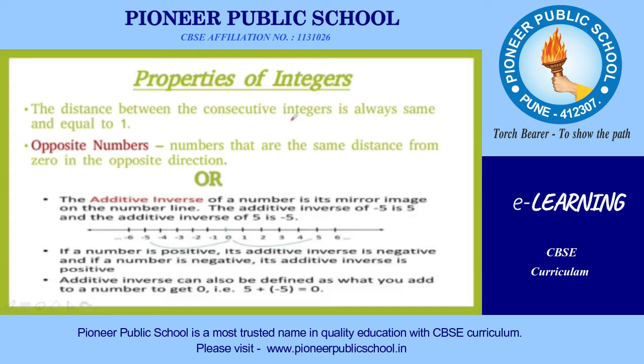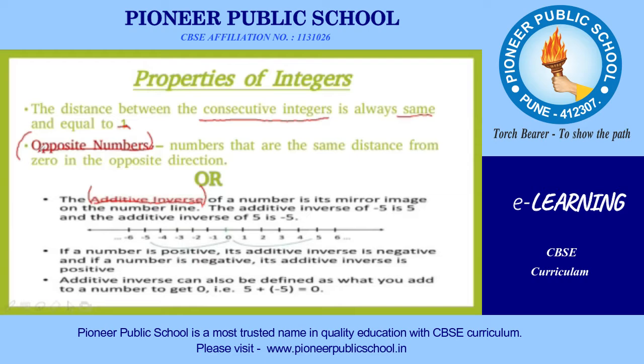If you are considering any two consecutive integers, what is the distance between them? That is always 1 whenever you are calculating the distance between two consecutive integers. Next, the opposite number, which we can also call the additive inverse.